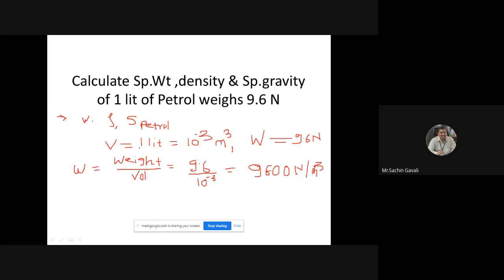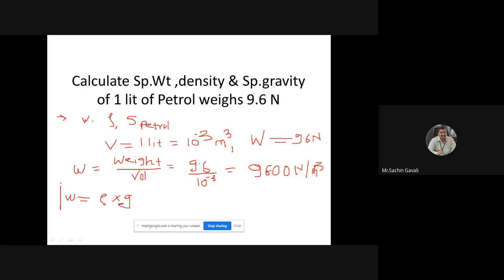Now we know the small w. Shall we calculate density now? Small w is equal to rho into g.